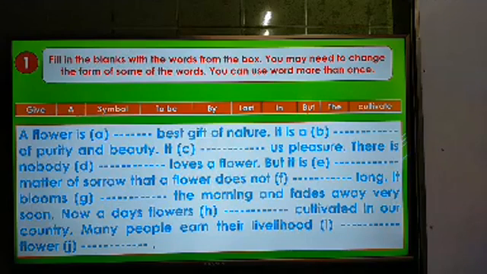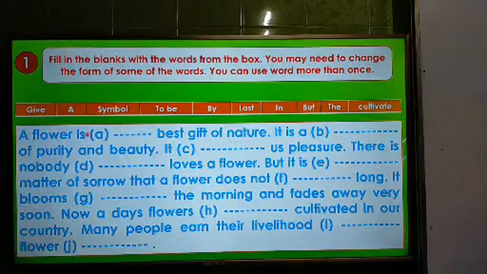Here there are 10 words for 10 gaps, and these words are from parts of speech, articles and preposition, and the words are: give, a, symbol, to be, by, last, in, but, the, cultivate. We have to use these words to fill in the blanks.